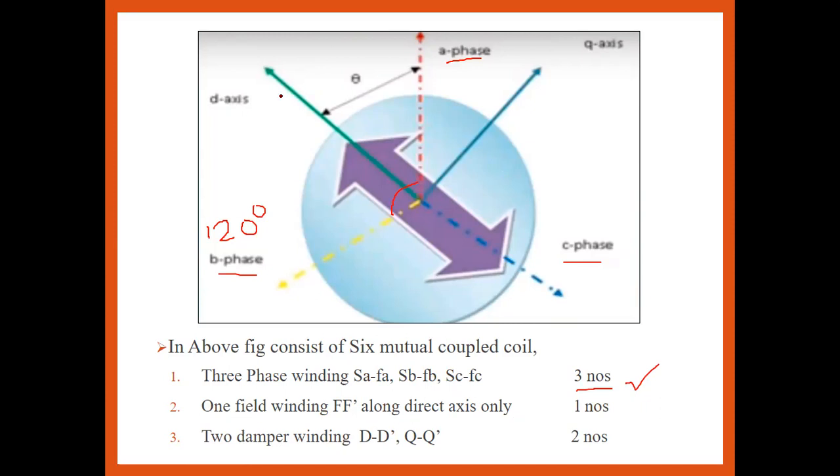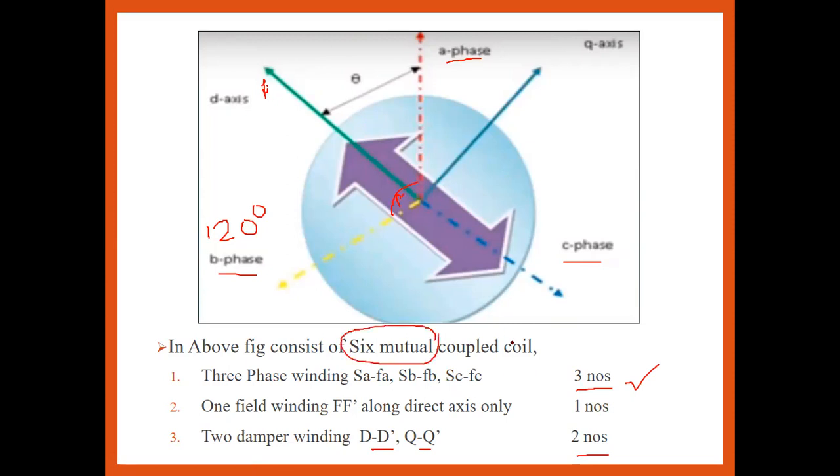FF dash is across which axis? Across the direct axis we have taken FF dash. And again the two damper windings, DD dash and QQ dash, that is a total of two. So in total six mutually coupled coils are there.